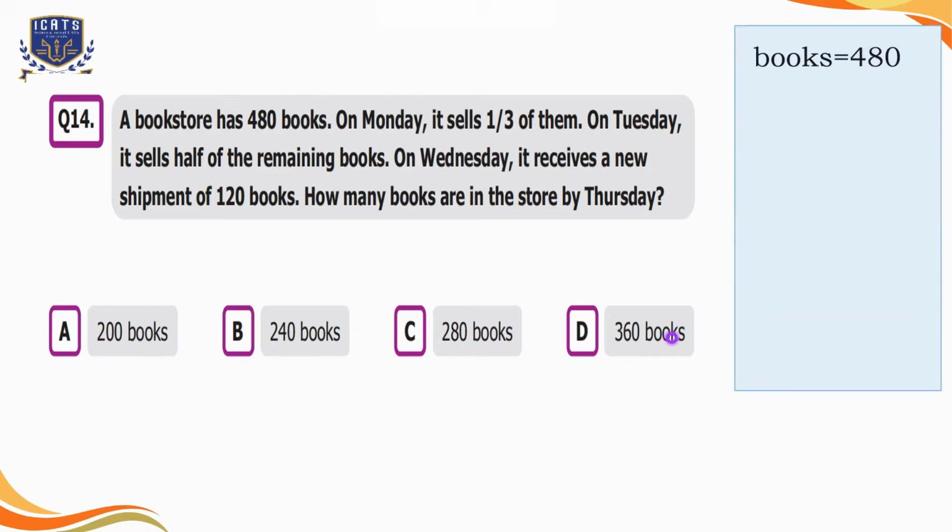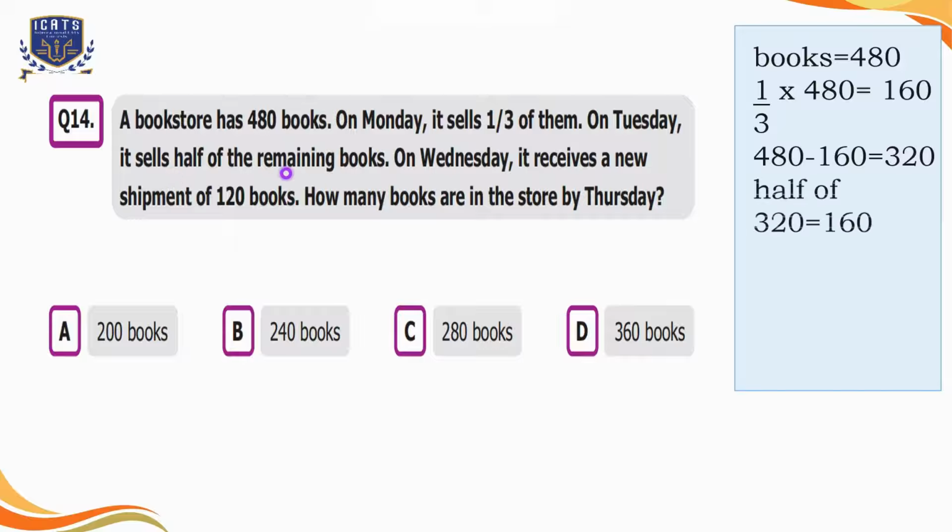So as there were 480 books, on Monday 1 by 3 of them were sold. 1 by 3 of 480 is 160. So the remaining number of books is 320. On Tuesday, it sells half of the remaining books. Half of 320 is 160.